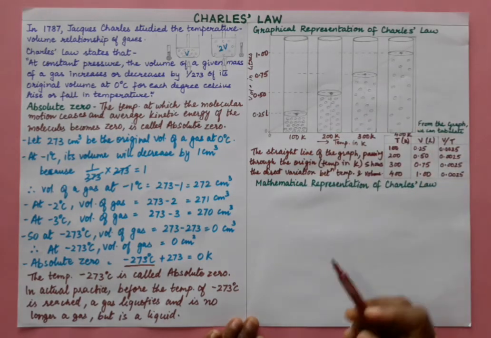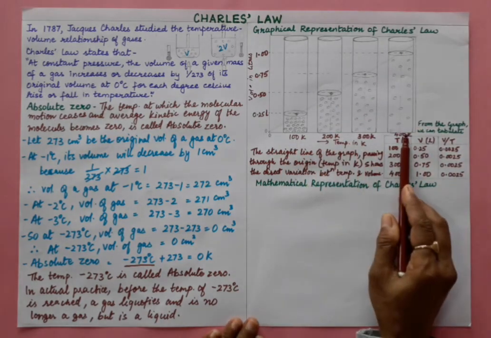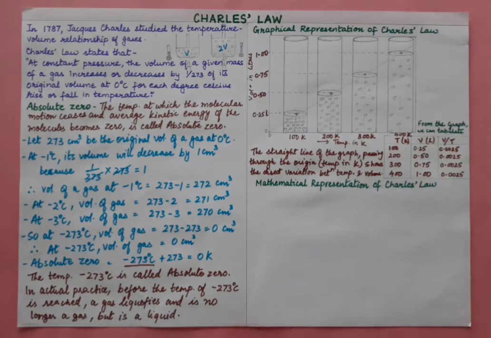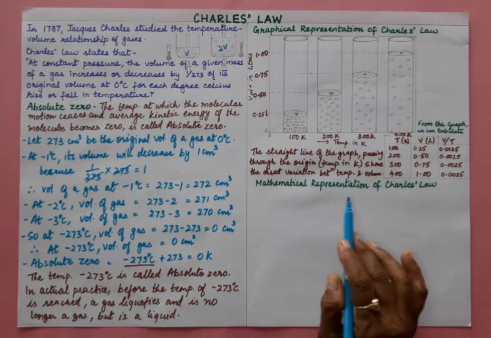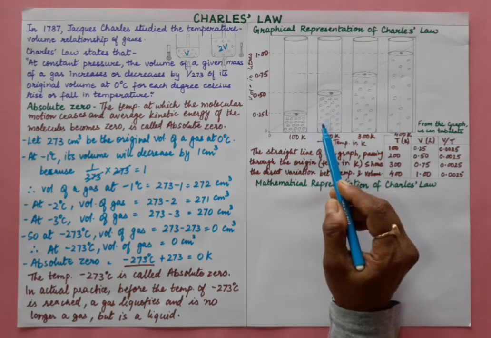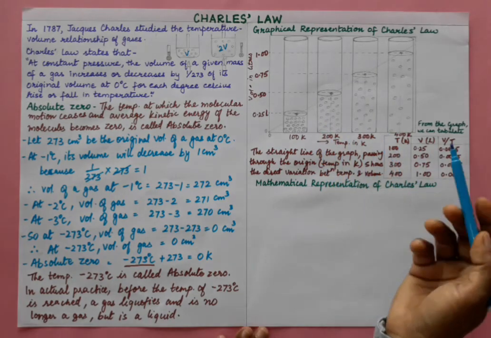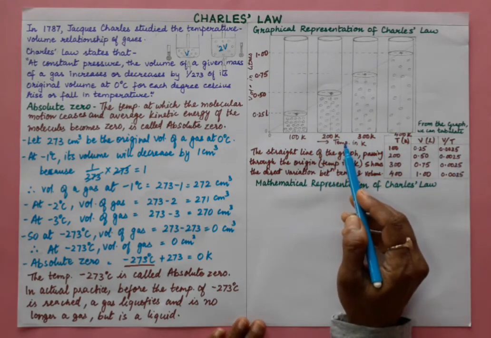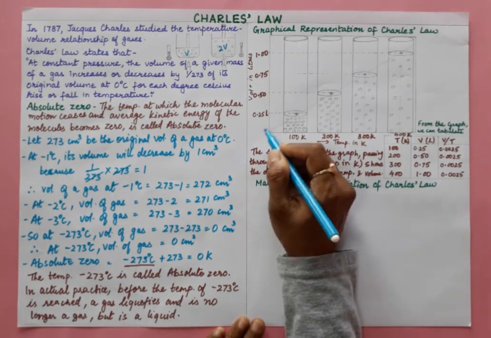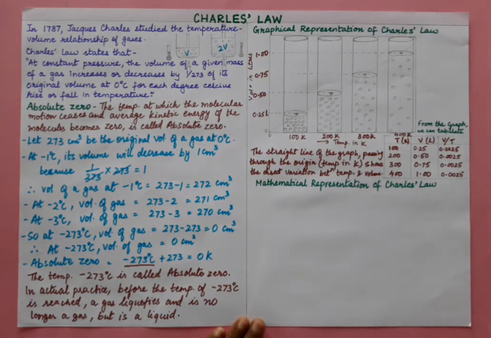So this is a straight line which indicates that when temperature is increasing, volume increases. That is the relationship we are understanding. Now what will be the mathematical representation? But before that, let us understand, if the graph is drawn taking temperature on the Celsius scale, then the straight line has to be extended backward to show the absolute 0 point, right?